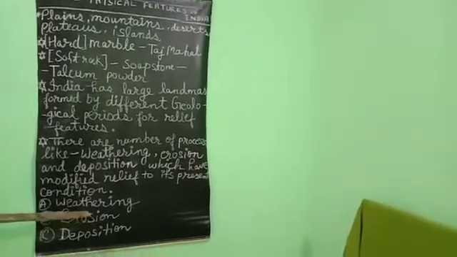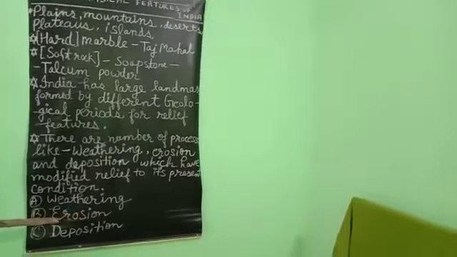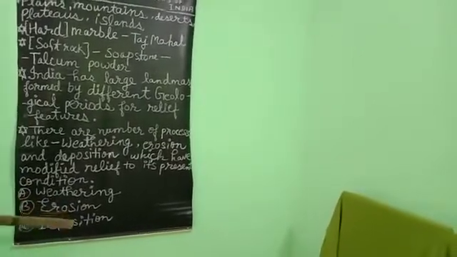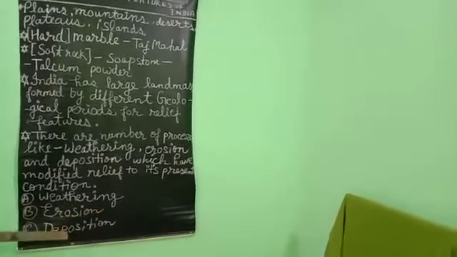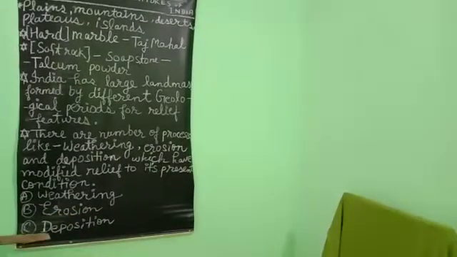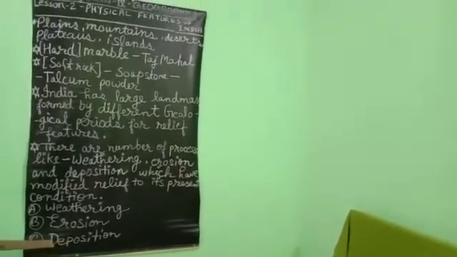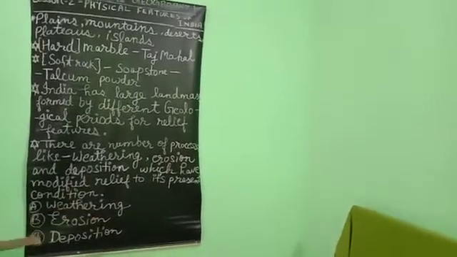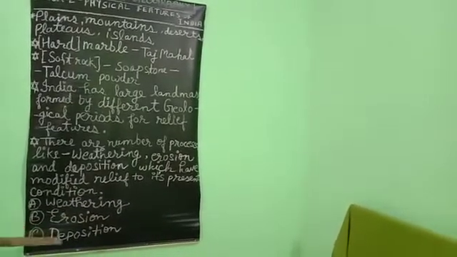Erosion means removal of the rock features. After that, deposition means that whenever the mode of transportation deposits the material which it transported, that material is deposited in other places, and that's why it is called deposition.